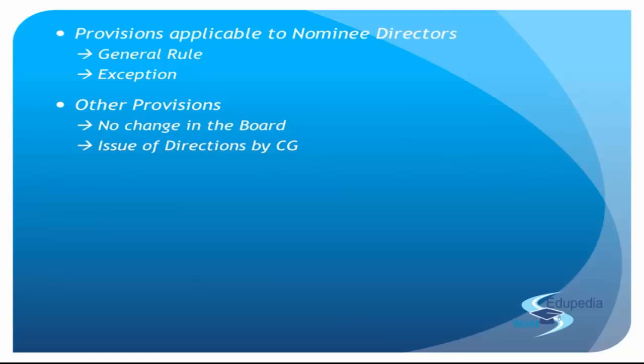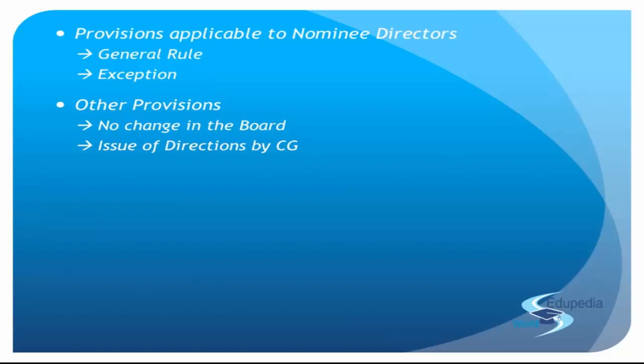Once they have been withdrawn, once central government thinks that yes, the operation of the company is going on very well as it was supposed to go, they withdraw the directors back and then the company is good to go on their own. But till the time these directors are there, if you are making any amendment in your board, right, you will have to take approval from the company law board.